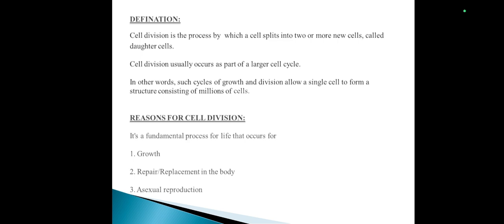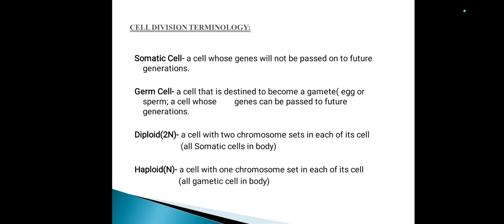of cells. Reasons for cell division: it's a fundamental process for life that occurs for growth, repair and replacement in the body, and asexual reproduction. So before going to the actual cell division process, you have to know some vocabulary related to cell division. Somatic cells are cells whose genes will not be passed on to a future generation. Germ cells are cells designed to become gametes, that is eggs or sperms, or cells whose genes can be passed to future generations.